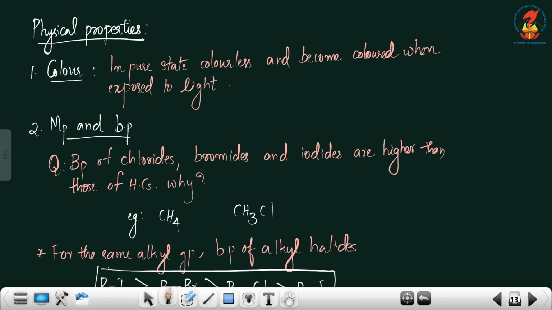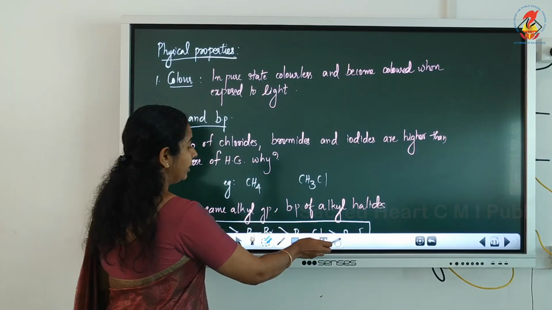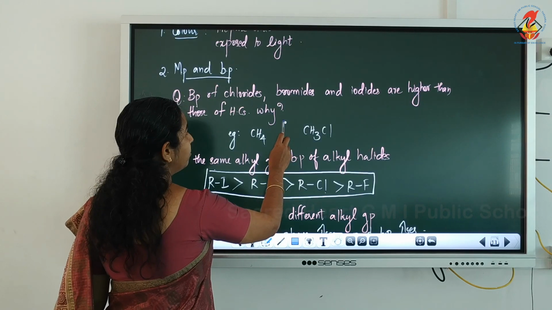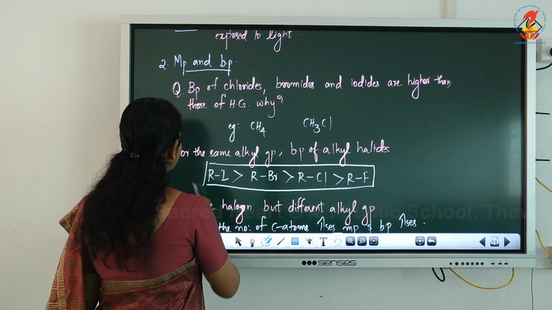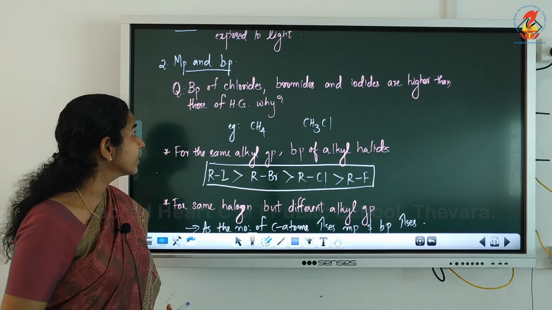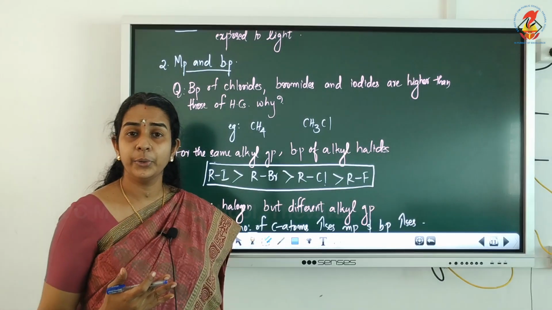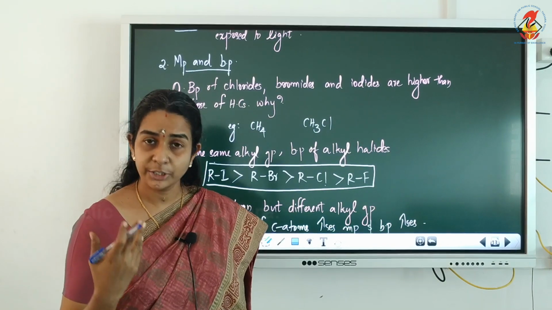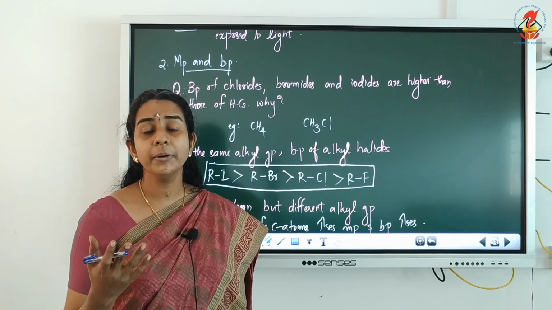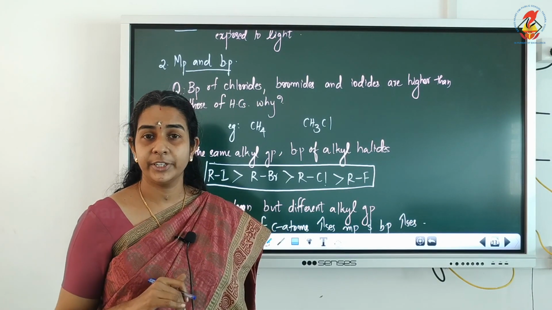When in the pure state, all the halides are colorless, but they become colored only when they are exposed to light. The next is regarding the melting point and boiling point. And a very important point, that is, when you compare any hydrocarbon with halogen compounds, hydrocarbon means containing only carbon and hydrogen.